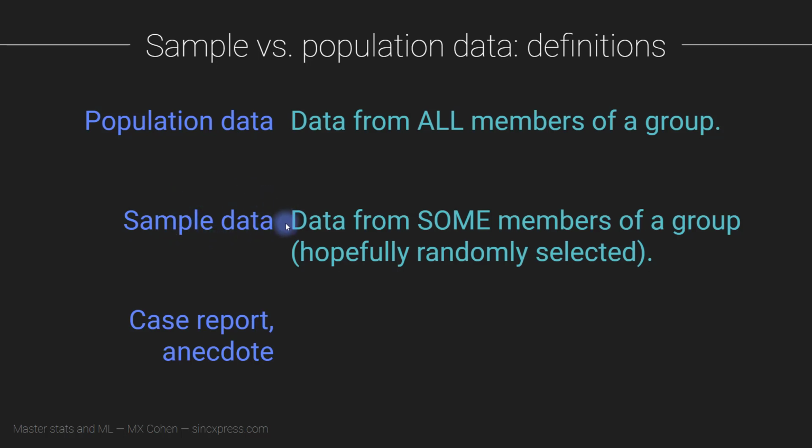So an example of sample data might be if you are interested in whether people still like to eat chocolate ice cream right after they brush their teeth. It's not feasible to go around to all 7.5 billion people in the world and have them eat chocolate ice cream and then brush their teeth and eat chocolate ice cream again. So instead, you're going to get a sample of people. These are going to be some lucky people if you're going to give them free chocolate ice cream. But the idea is, you sample from maybe 100 people or something, and you assume that what you learn in this sample will also be true in the population, even though you're not measuring from the entire population.